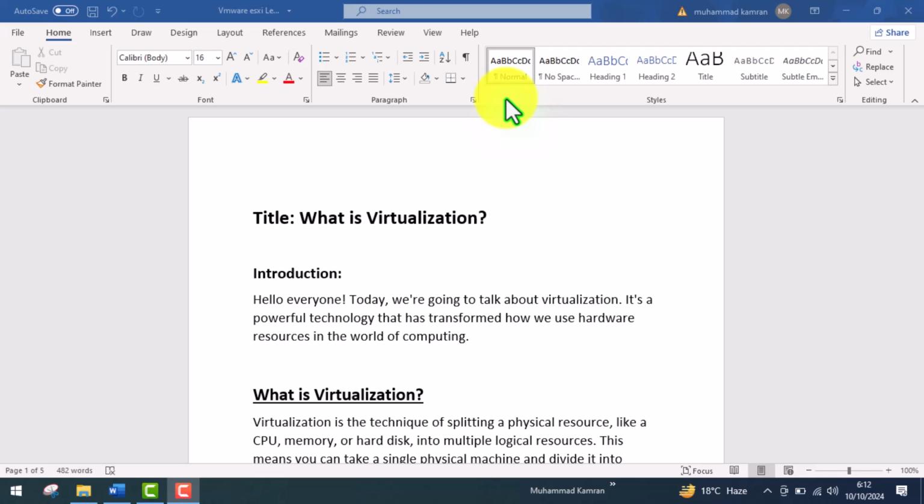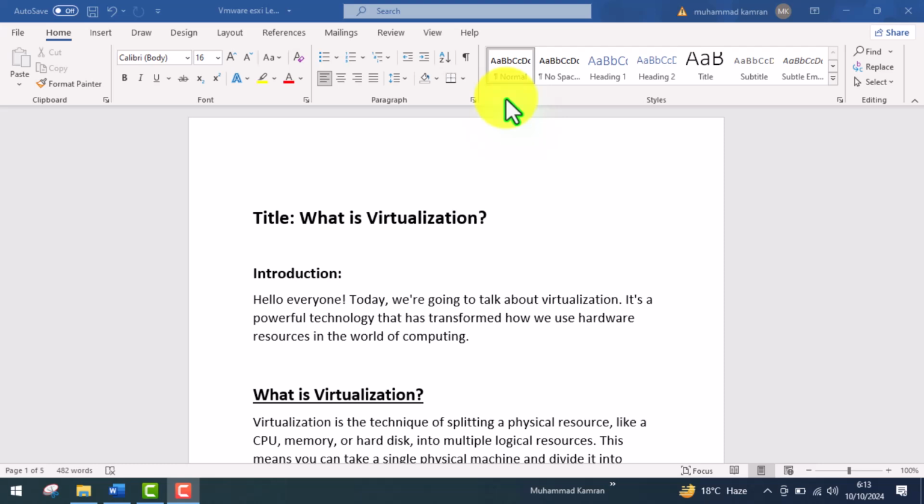In the first lecture we just discussed the course, what we were going to learn, and the name of the VMware ESXi certification. In this lecture, the first two or three lectures will be theory, and then we will include practical as well as theory. So we will discuss the theory, and then we will learn the practical of VMware ESXi. The title of this lecture is what is virtualization.